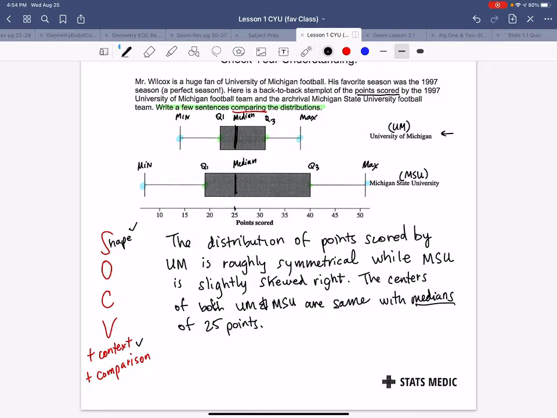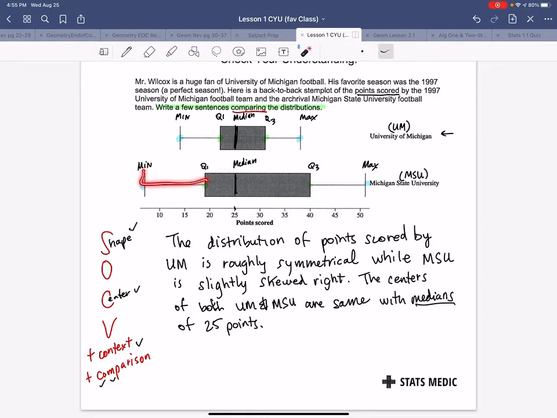Now we're looking at, so we have center. We did that. We're definitely comparing. Each time we're comparing, we got to be sure to do that. Now let's say I don't see any outliers. I don't have a way of seeing outliers here. It doesn't look like any whiskers are way far to the left or way far to the right. So let's go ahead and talk about variability.